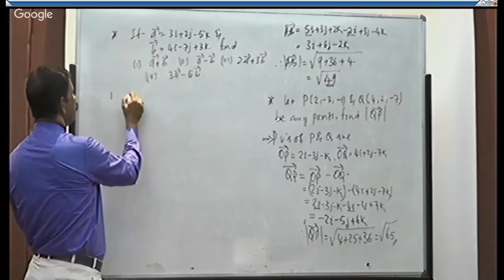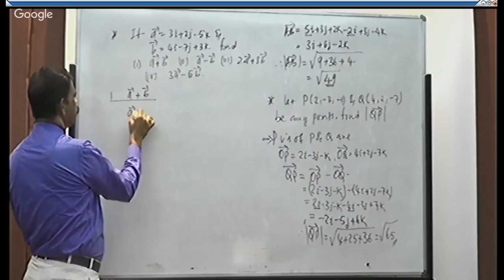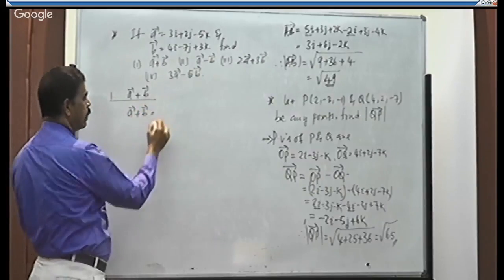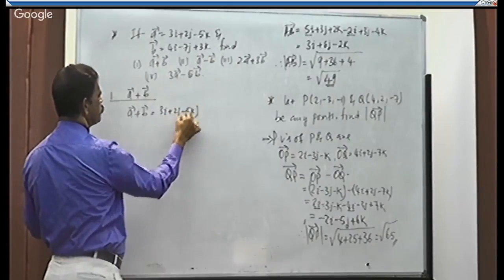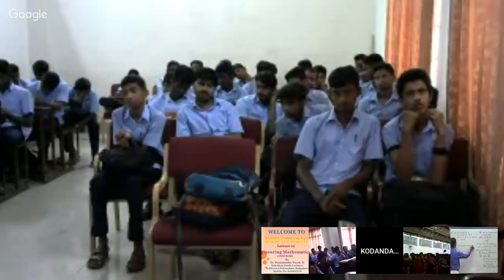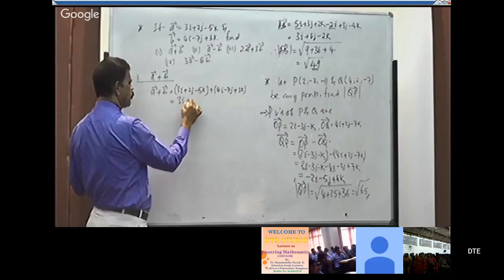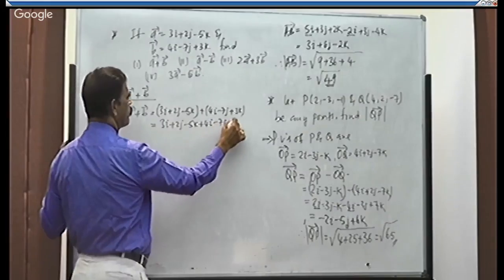First one, we are getting A plus B. Write A is what? 3I plus 2J minus 5K. Plus of B. B is what? 4I minus 7j plus 3k. So while adding, these brackets are not necessary because the sign will not be changed. You can write directly like this: 3i plus 2j minus 5k plus 4i minus 7j plus 3k.